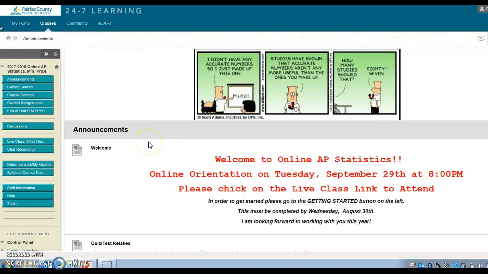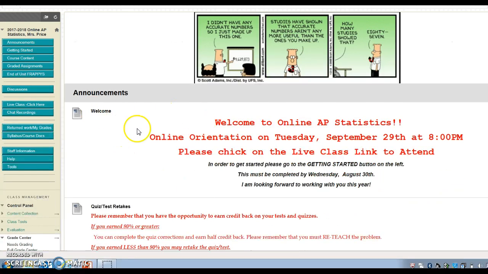What this orientation is going to do is go through where everything is in Blackboard and what you're going to need to do on a daily or weekly basis. Number one, at the top, you'll notice this is my announcement. This is where you quickly go every day. If I've sent out an email, it will always be in this announcements page right here.